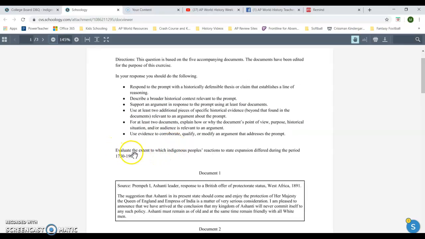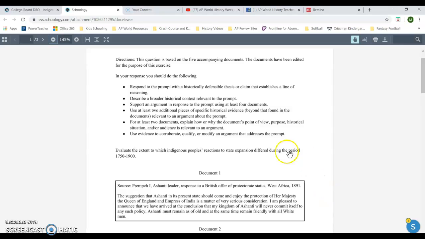So here's your prompt: Evaluate the extent to which indigenous peoples' reactions to state expansion differed during the period 1750 to 1900. So as you read these documents, you want to be thinking, okay, which people are we talking about? Document 1, the source is Pompey I, who's a leader of the Ashanti tribe. Okay, it's in West Africa. And this is his response to a British offer of protectorate status in 1891.